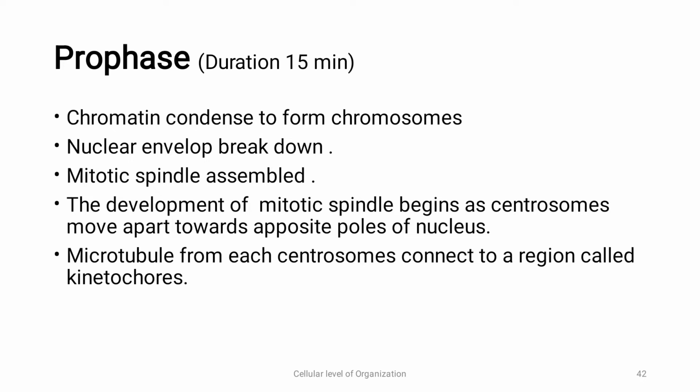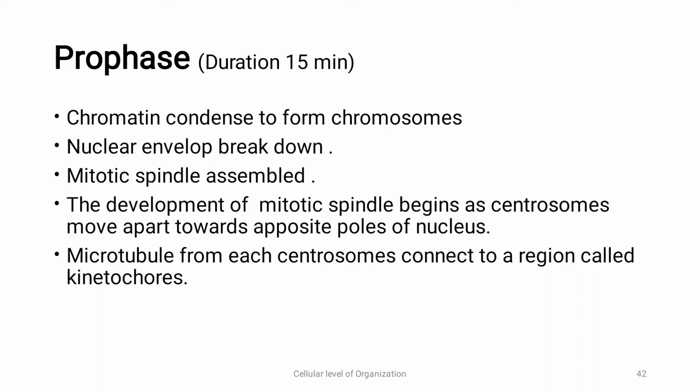So what happens in prophase? In prophase, the duration is usually 15 minutes. First, chromatin, the thread-like structure, condenses to form chromosomes. Once it is formed, the nucleolus disappears and the nuclear envelope breaks down. We'll see in the diagram how it is taking place. And the mitotic spindle will assemble.